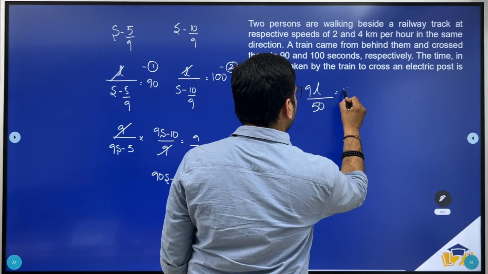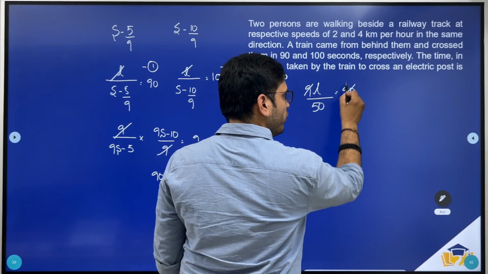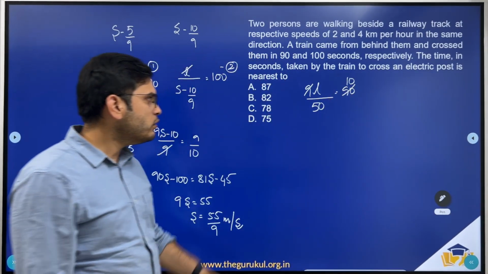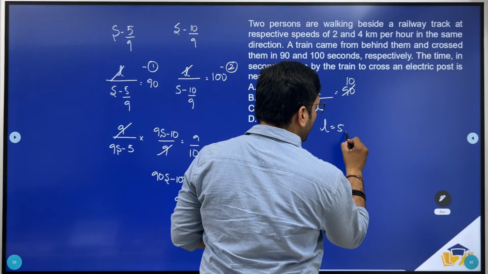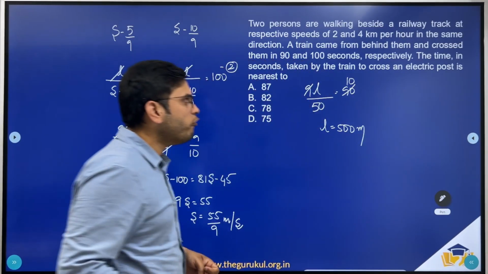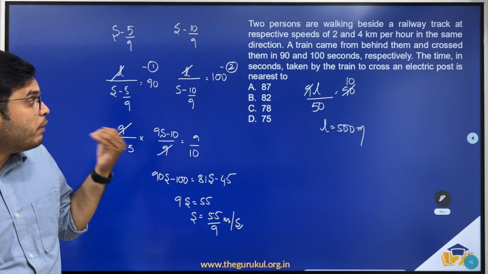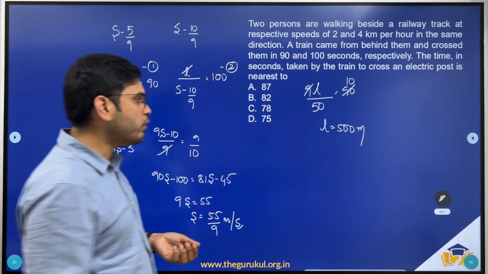This is equal to 90. Now these two will get cancelled and we have 10 here. So L is equal to 10 into 50, or the length of the train is 500 meters. Now what was asked? The time taken by train to cross an electric post.